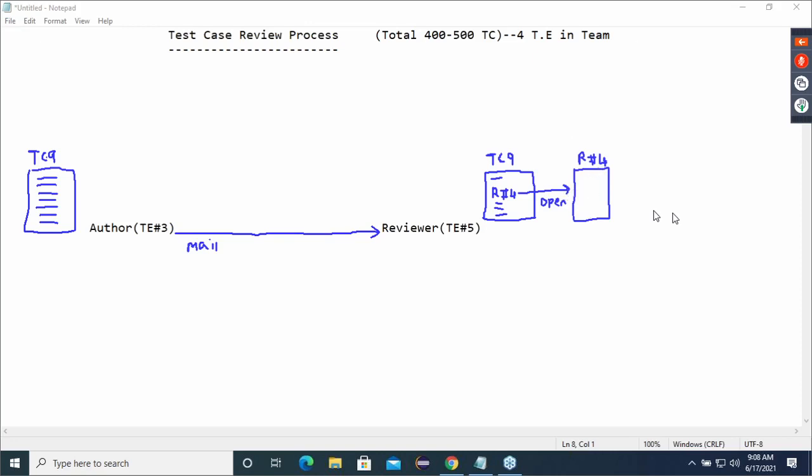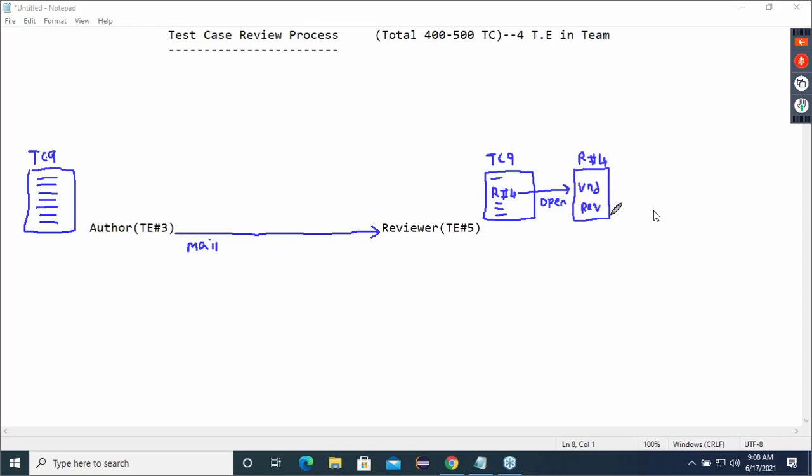So what will the reviewer aim for? First he has to understand requirement number 4. So open requirement number 4 and understand the requirement. Yes or no? Without understanding, how can he directly start reviewing the test case, guys? Common sense. So first 10-15 minutes, he will go through it.